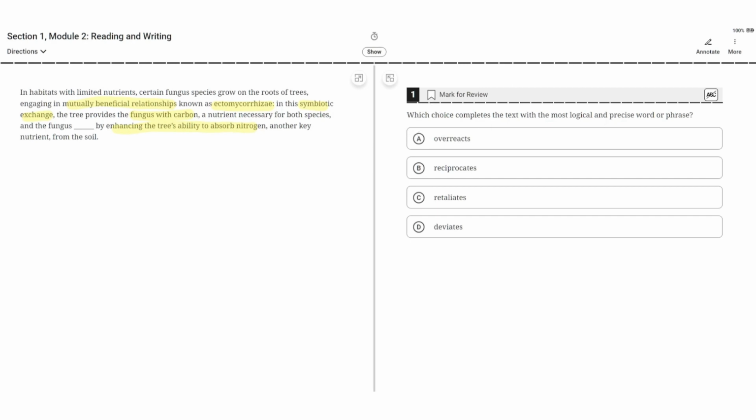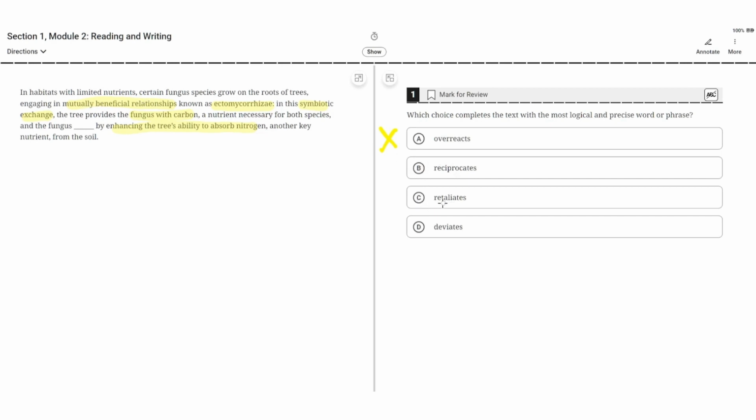So A. Overreacts. This is incorrect because the fungus doesn't overreact by enhancing the tree's ability to absorb nitrogen. It gives back by enhancing the tree's ability to absorb nitrogen. So A is incorrect. B. Reciprocates. This would make sense because the tree provides the fungus with carbon, and the fungus reciprocates by enhancing the tree's ability to absorb nitrogen, which helps establish the mutually beneficial relationship. So B seems to be the correct answer.